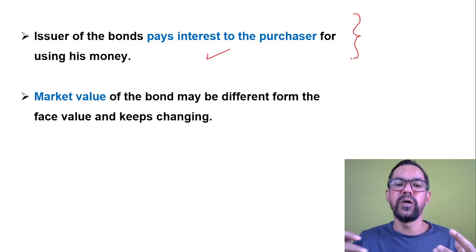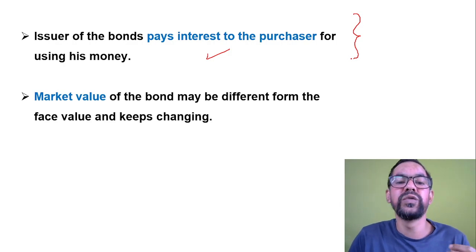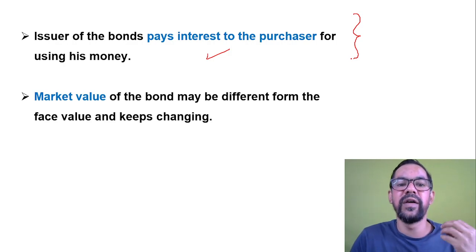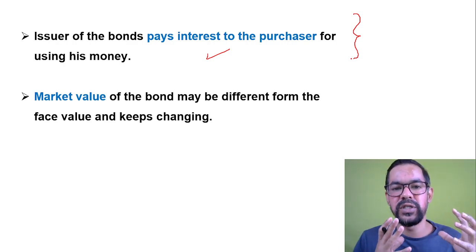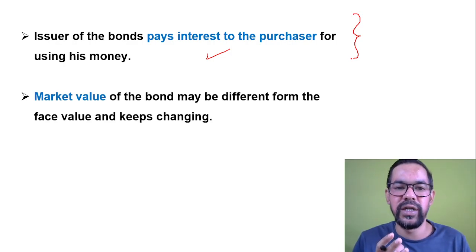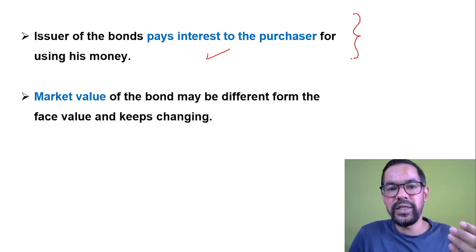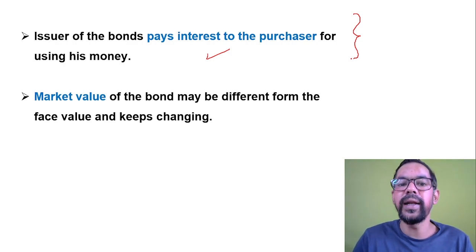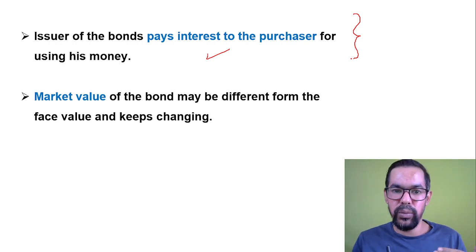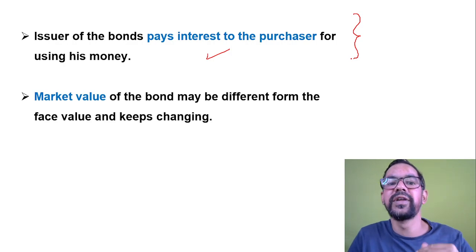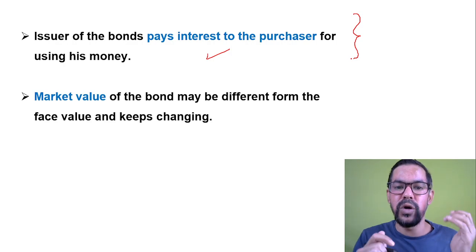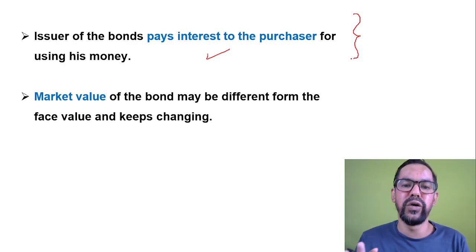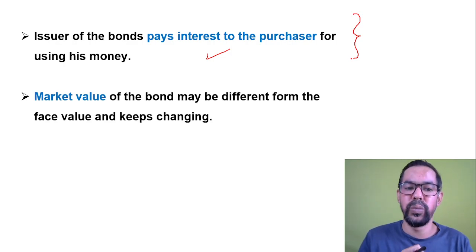Let's say the government of India needs funds for 10 years to finance some project, like a highway project or some other project. It can be defense related, it can be infrastructure related and all. So they issue bonds in the market, and the government of India promises to pay this amount after this time duration at a fixed rate of interest. They make a promise that they will pay this much rate of interest on that instrument.